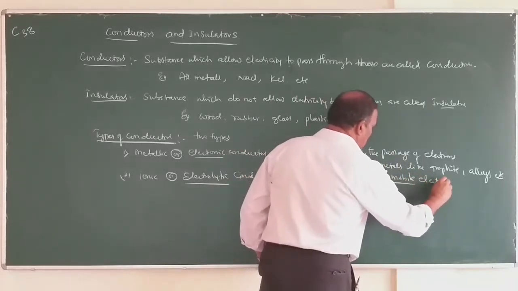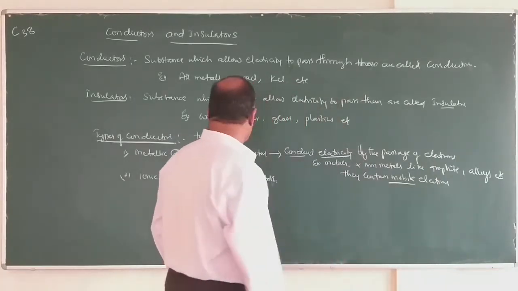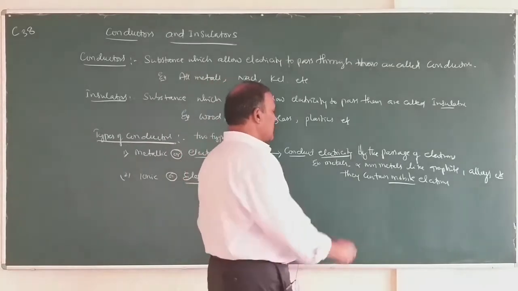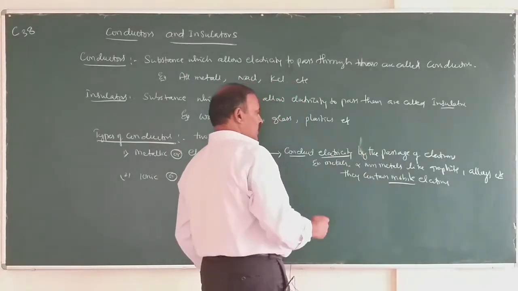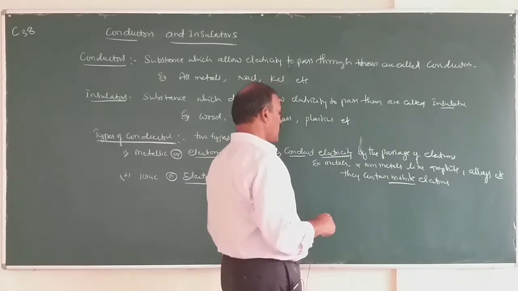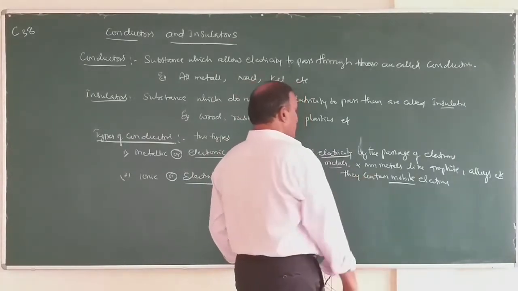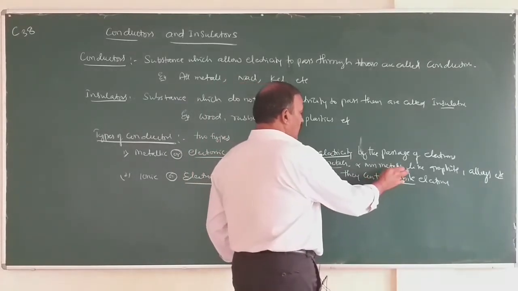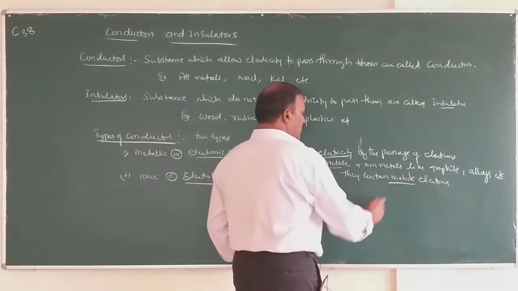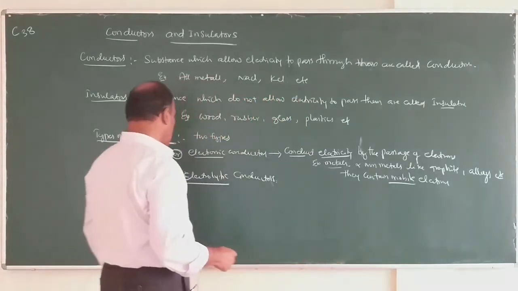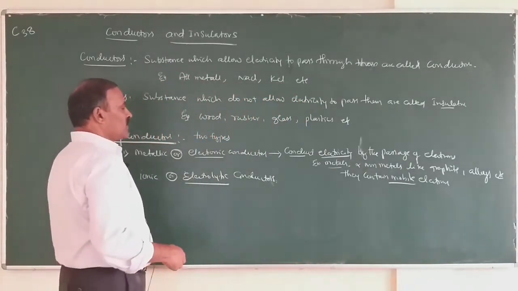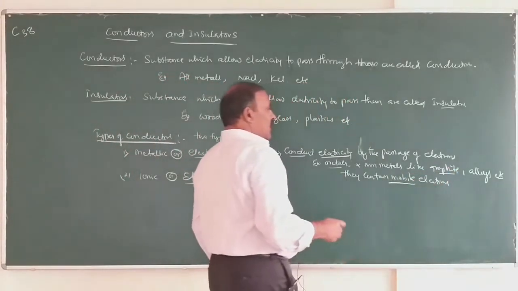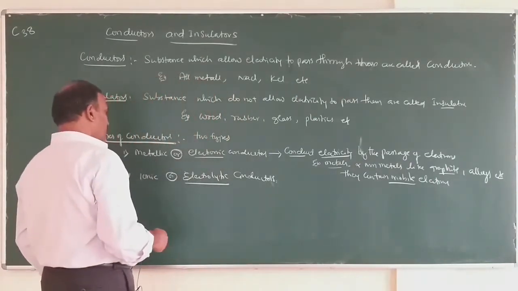Metallic conductors or electronic conductors are the conductors which conduct electricity by the migration or passage of electrons. Due to the migration of these mobile electrons, they conduct electricity. Examples: all metals and non-metals like graphite and alloys.